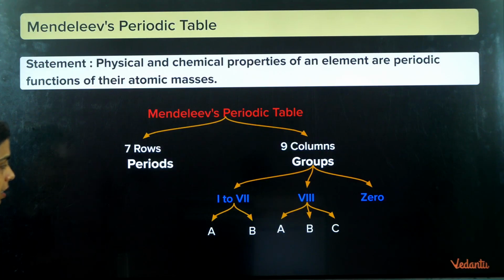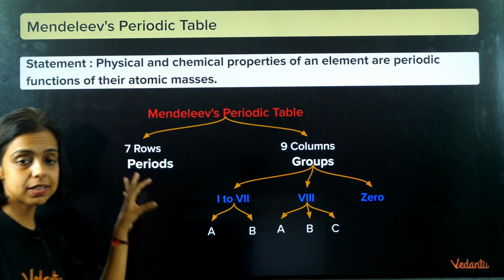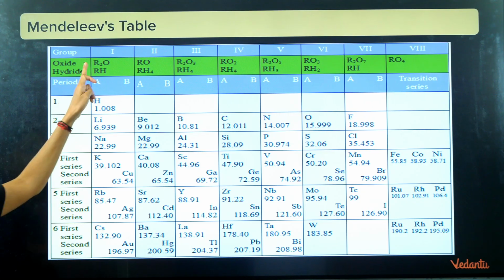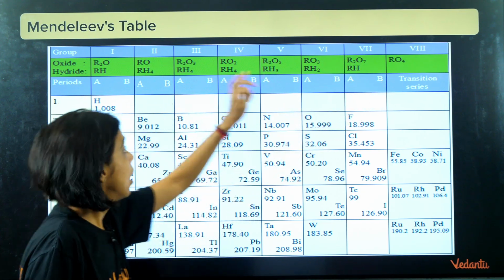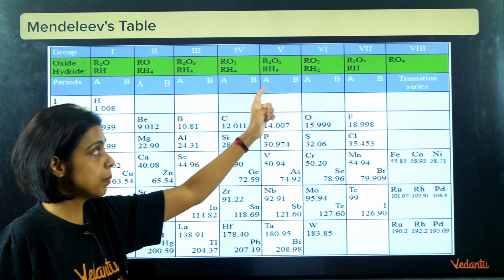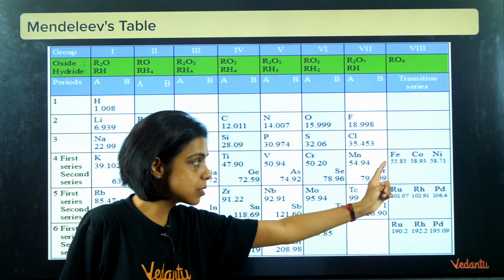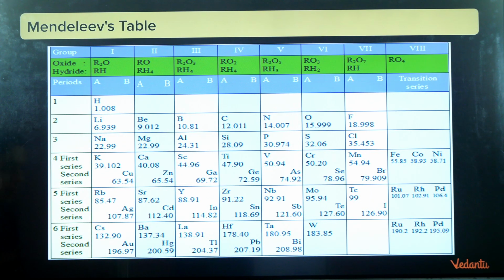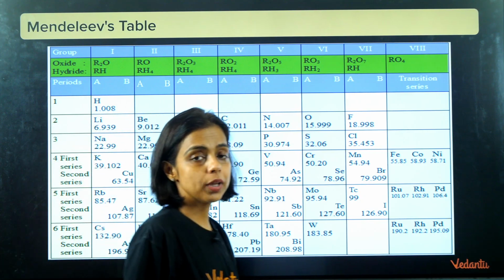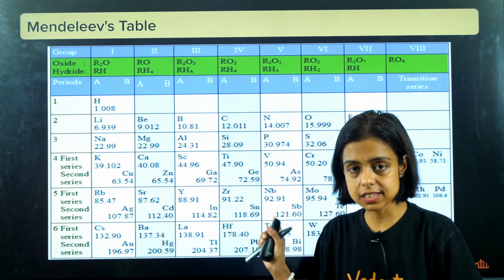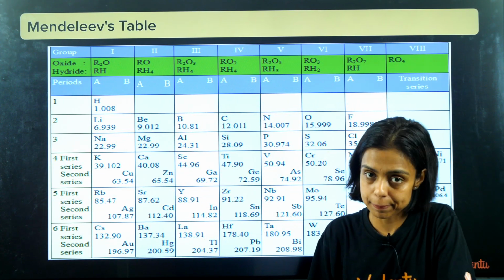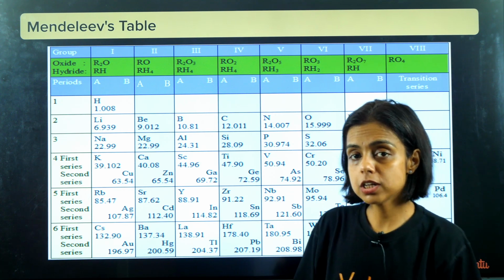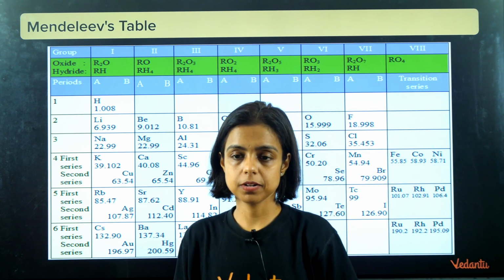So you can see the periodic table. You should know how many periods and how many groups are there in Mendeleev's periodic table. You can see here, guys, groups 1 to 8. Up to 7, there are subgroups A, B, A, B, A, B. And in the 8th you can see 3: A, B, C. So according to him, when the elements are arranged like this according to increasing atomic masses, after a certain interval their properties show repetition.